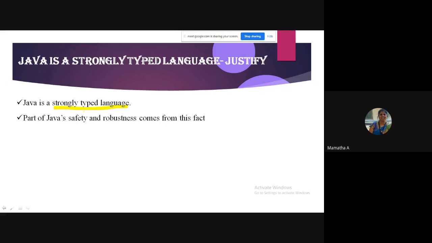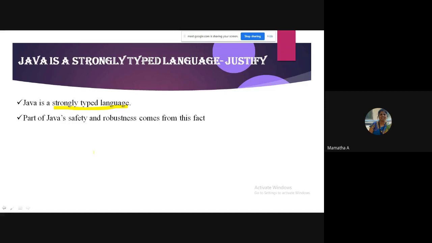That's not possible, right? Suppose I have two integer parameters in my method, I cannot pass character values. I cannot mismatch it. Try to understand, that's the reason it is called a strongly typed language. It will check each and every type with respect to the variable, the expression, and the methods.